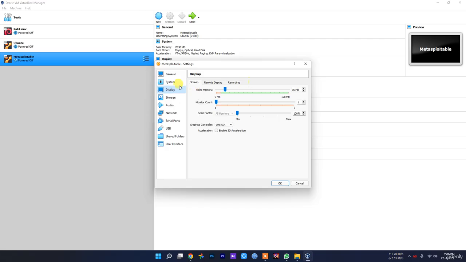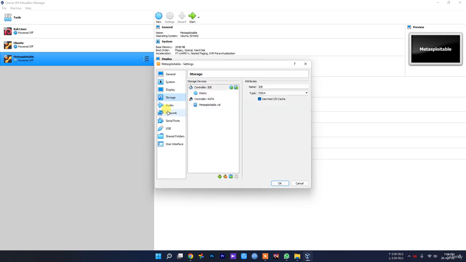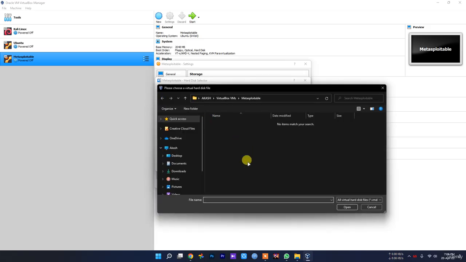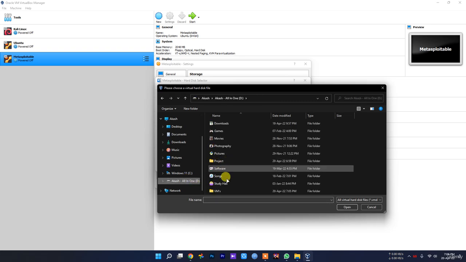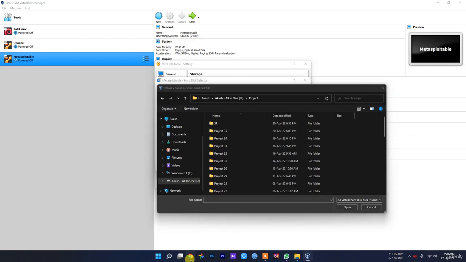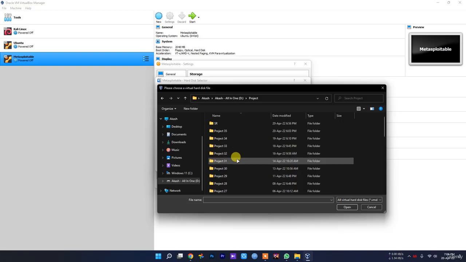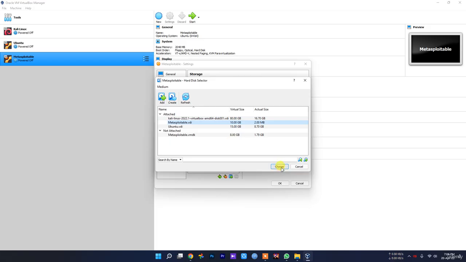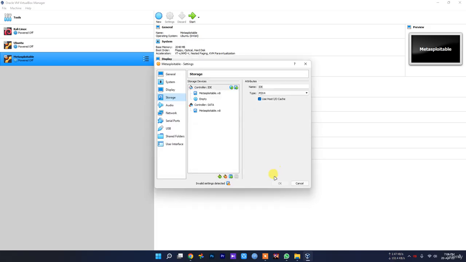In display, make sure all is set to default, and in here just click add new storage. So click hard drive, and then just press add and go to the directory where you downloaded the Metasploitable file, and you get it extracted. So this is the file, as you can see, Metasploitable. Then click in here, click choose.